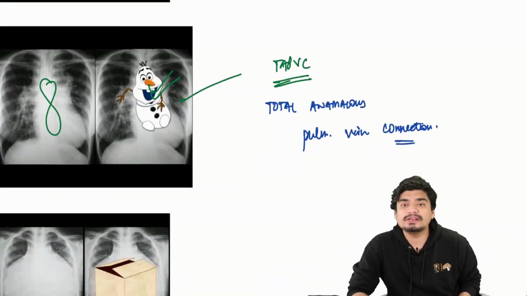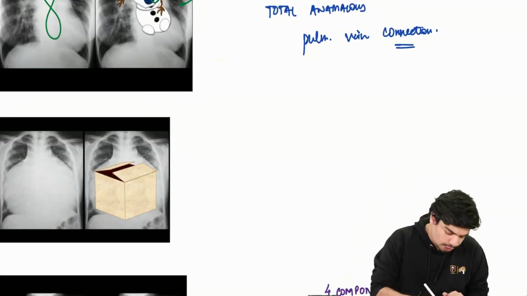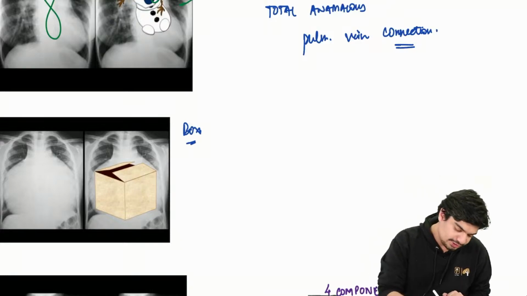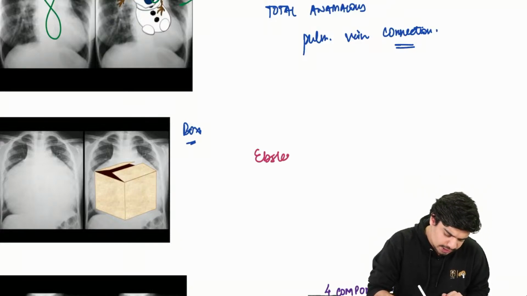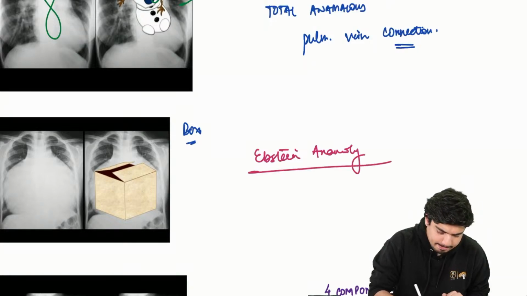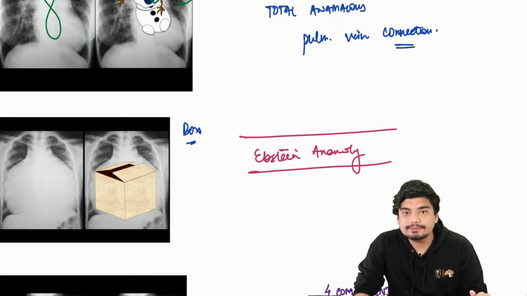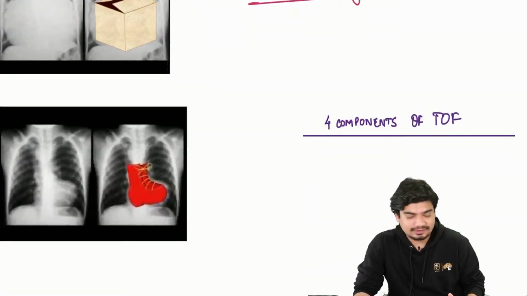Total anomalous pulmonary venous connection. This is a box-shaped heart. Box-shaped heart, this is seen where? This is seen in Epstein anomaly. And last is what? Last is this.